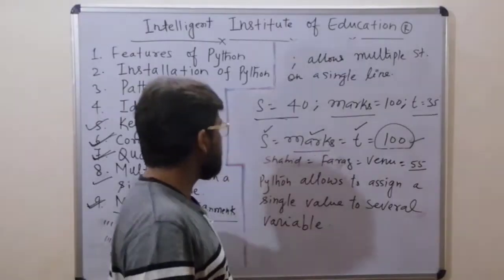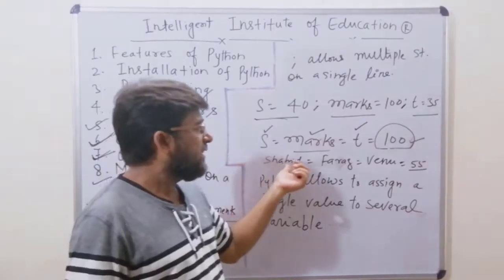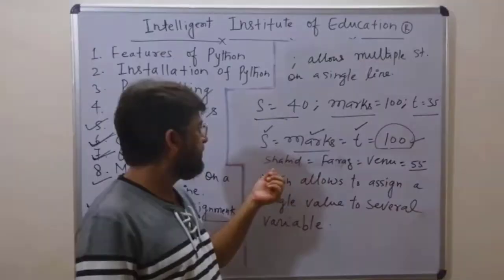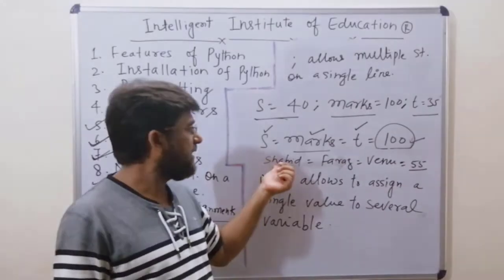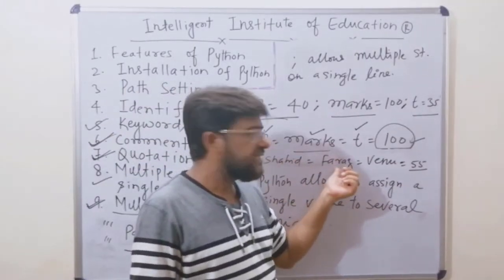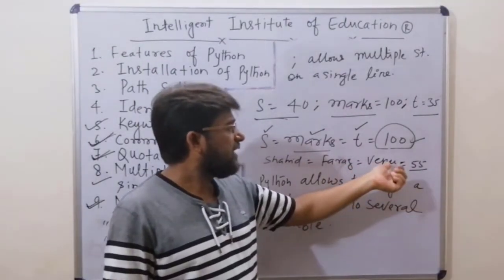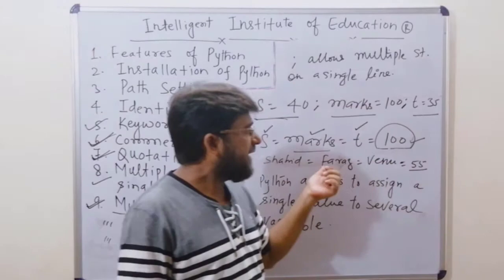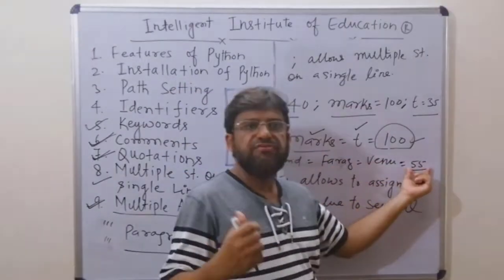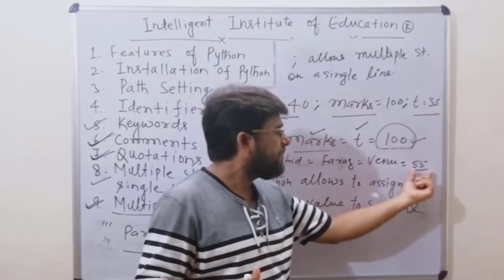I want to give you another example. For example, we have three different persons. Shahid is one person, Fraz is another person, and Venue is the third person, but their weight is 55. Now three different persons have a weight of 55 kg.